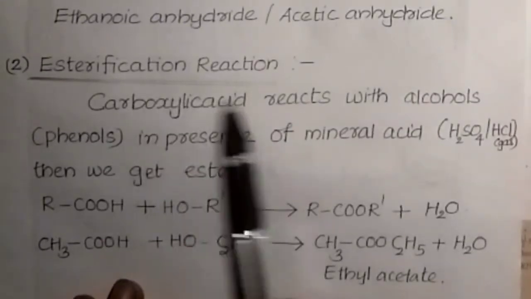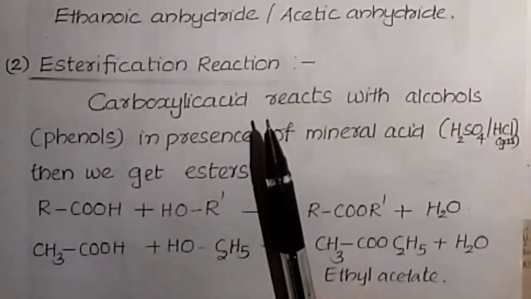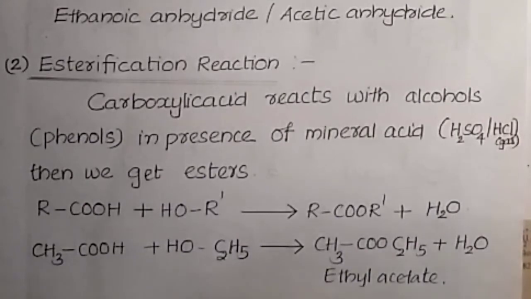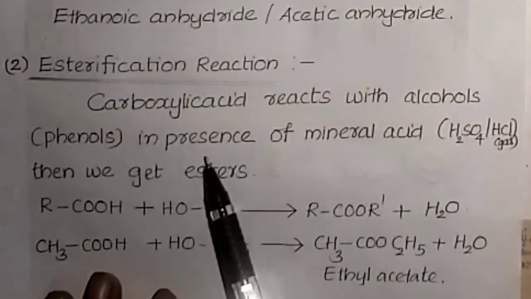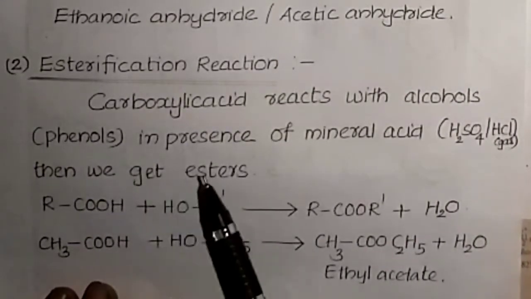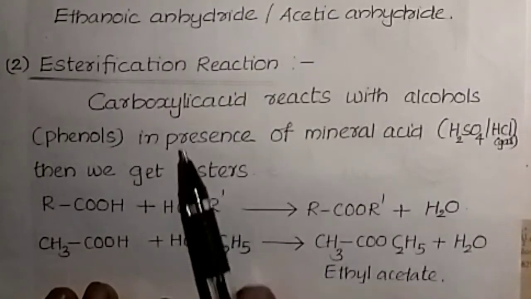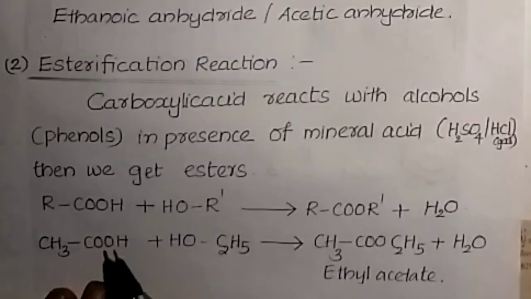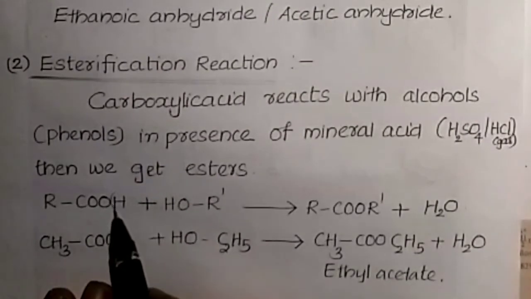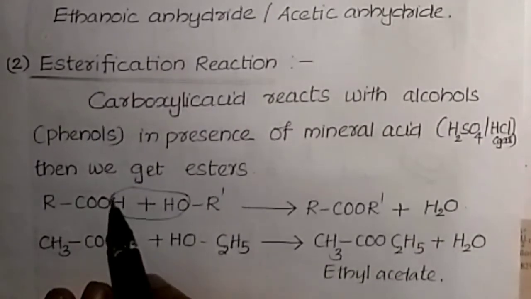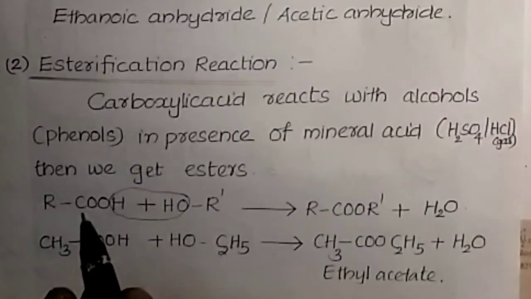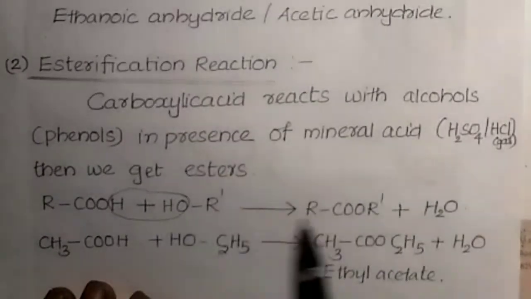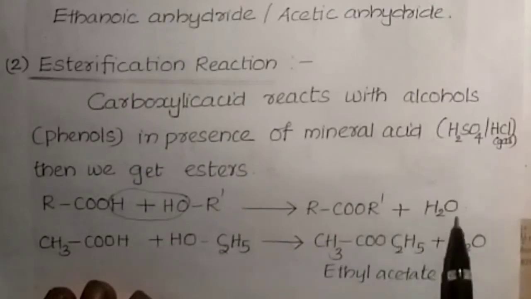Next one, esterification reaction. You know what esters are? A carboxylic acid and alcohol react to form esters, pleasant fruity smelling substances. Here also a water molecule, H2O, is eliminated. Then the remaining is RCOOR' plus water.